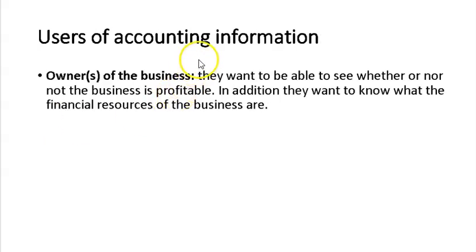Next, users of accounting information are the owners of the business. I use the S because sometimes there are two owners and sometimes there is one owner. They want to be able to see whether or not the business is profitable. In addition, they want to know what the financial resources of the business are.